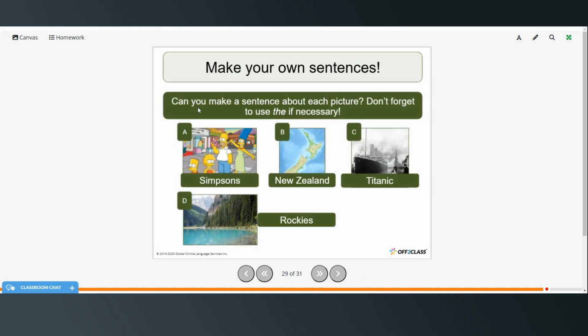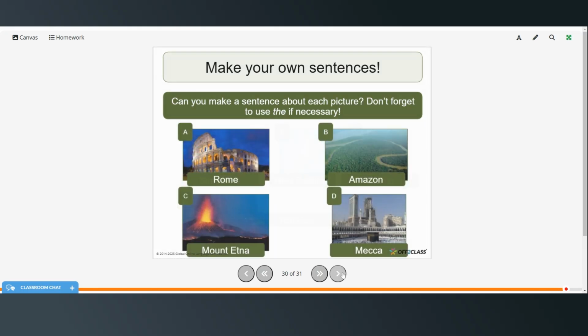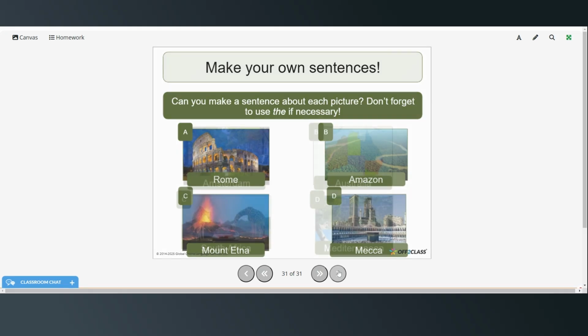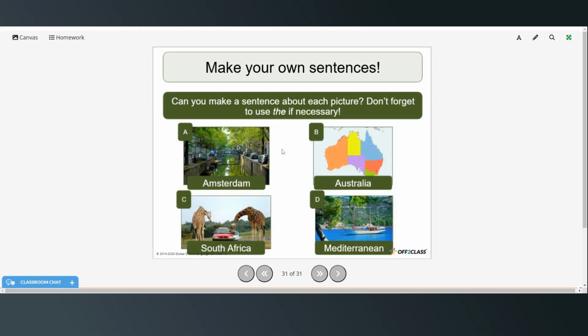All right, so now make your own sentences about each picture. Don't forget to use the if you need it. And here are a few more. See if you can try to make a sentence about each picture. And a few more for some extra practice.